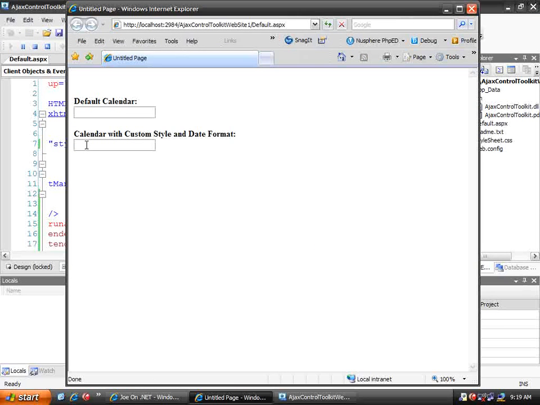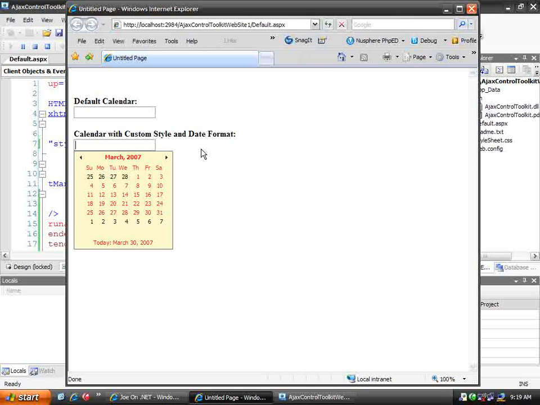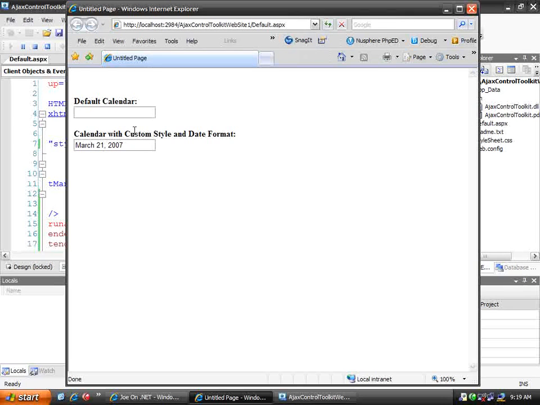So when the Date 2 text box gets focus, the calendar control pops up, but you'll notice that we have all of the visual effects that we inherited from our style sheet class. And then when I select the date, notice that we've changed the custom format, so we get the full word March as opposed to the default format that we used in the first calendar. Notice again that the calendar stays visible until the text box loses focus, and that might not be what we